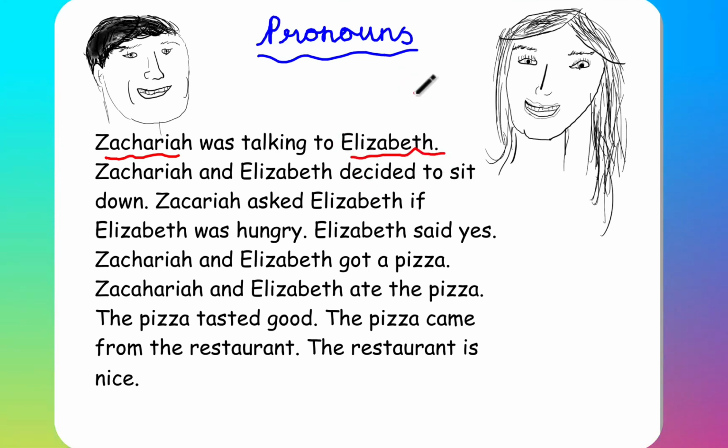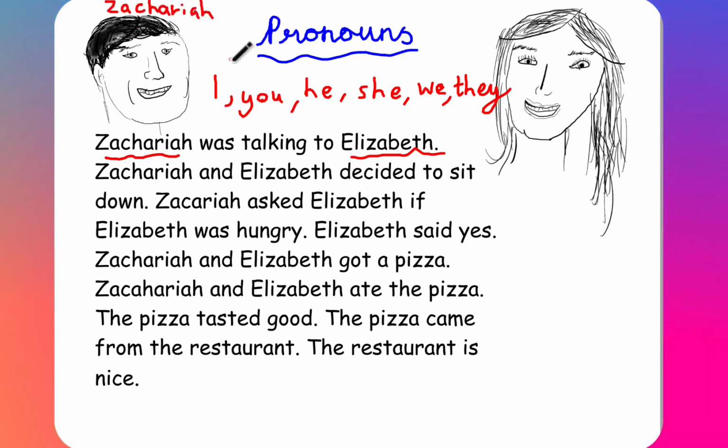Now, I went with the longest possible boy's name and the longest possible girl's name, just to prove a point. When it comes to pronouns, a good practice is to stop using the same word all the time. And that's where pronouns come in. The following words are pronouns: I, you, he, she, we, and they. In this story, we know this is Zachariah, and we know this is Elizabeth. Therefore, we don't have to use these words constantly throughout the text.